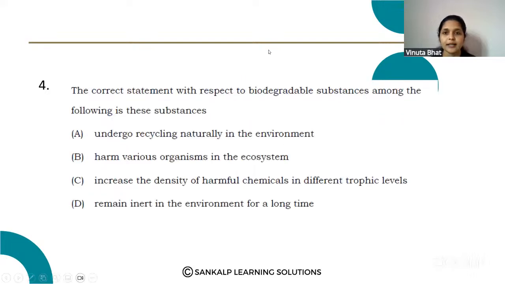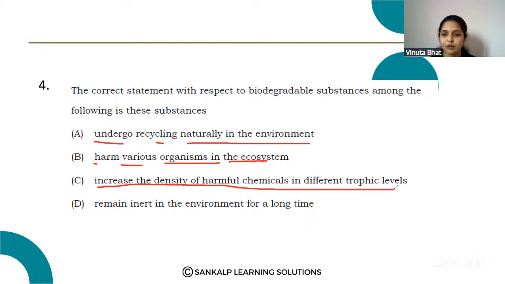Next question. The correct statement with respect to biodegradable substances among the following is: these substances undergo recycling naturally in the environment, harm various organisms in the ecosystem, increase the density of harmful chemicals in the different trophic levels, remain inert in the environment for a long time.